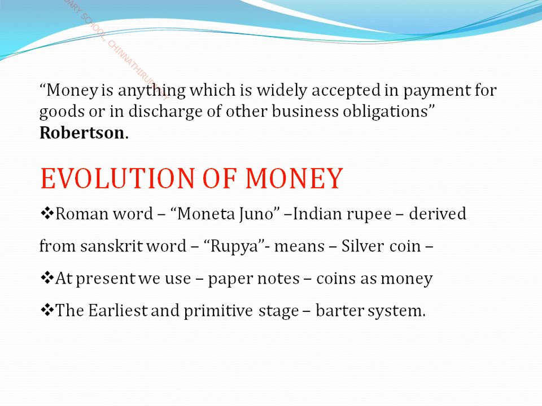In that, you learned about Moneta Juno, the goddess, and the meaning of rupaya, which means silver in Hindi along with the Sanskrit word. You learned a lot about paper notes, coins, etc. in the previous class. You also learned about the barter system.